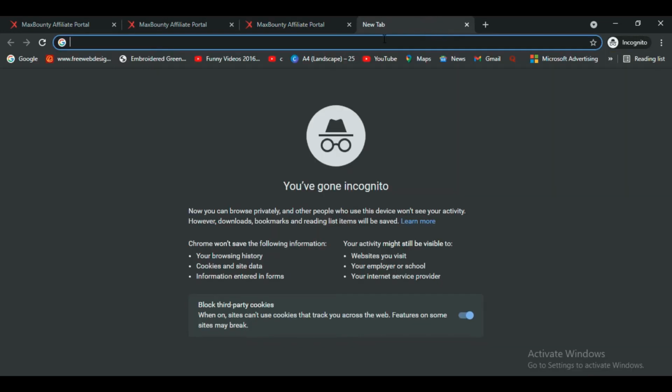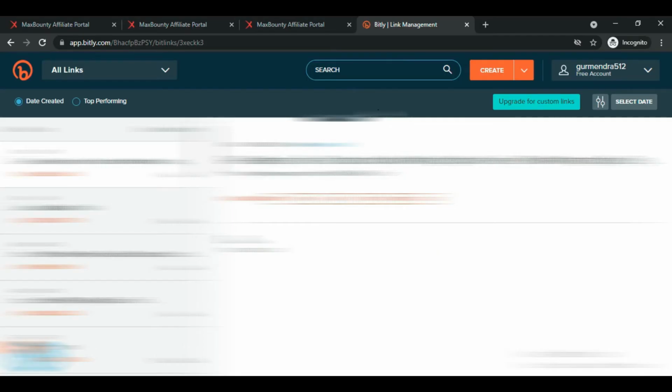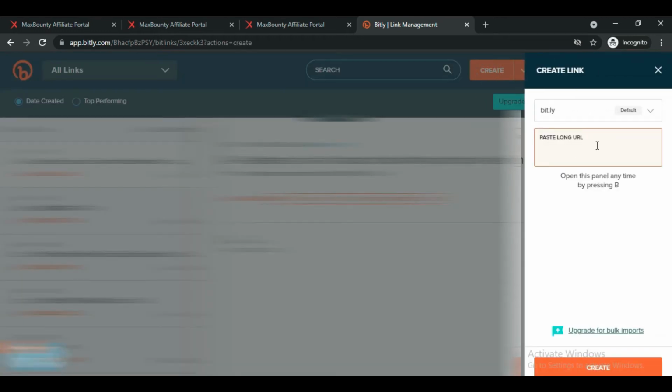So we are going to do this by using Bitly. So let me just log into my Bitly account. So I've opened my Bitly account. You can use other URL shorteners also in the market like go.gl or other. You can use them also. And now let's click on create, and here we have to paste our affiliate link.